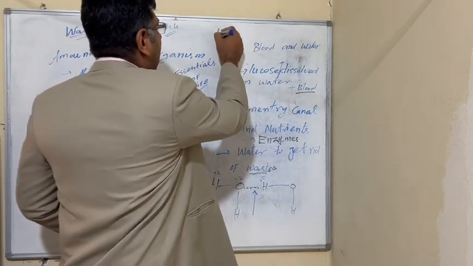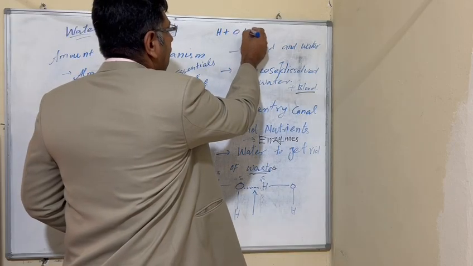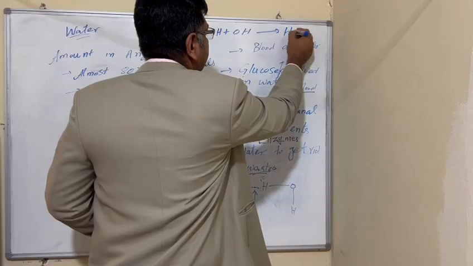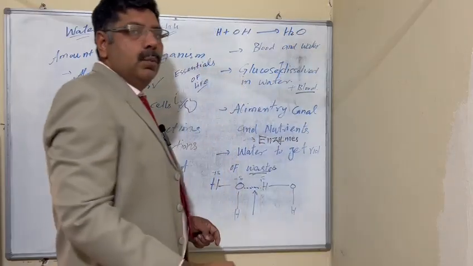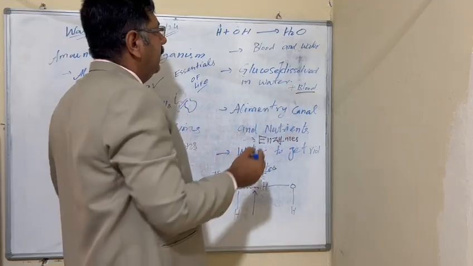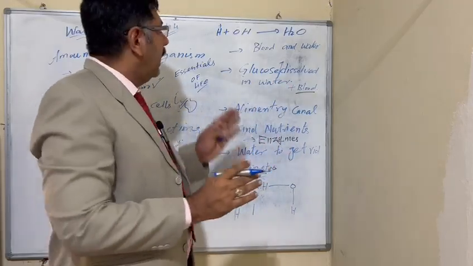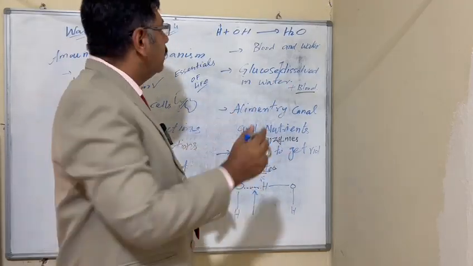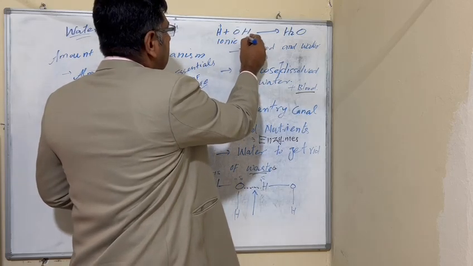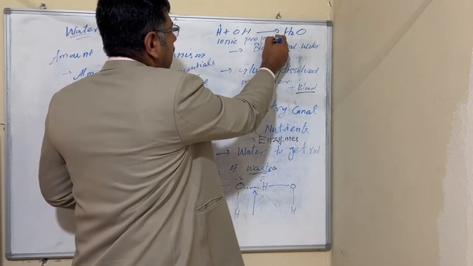If we say hydrogen and hydroxyl together make water, this positive and this negative ion, they are made by positive and negative ions, so they have ionic properties.